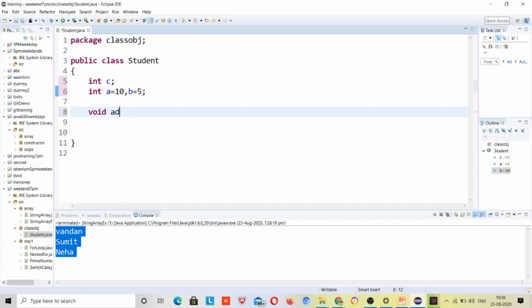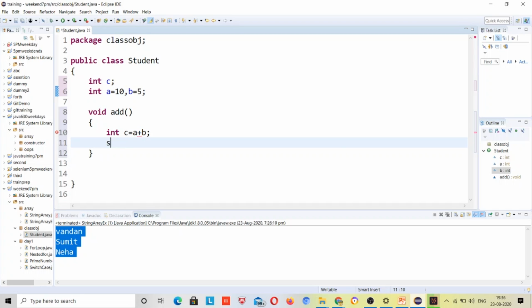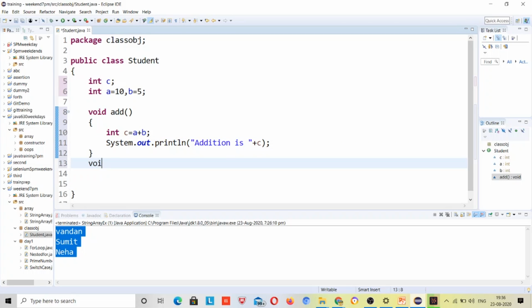Void add, int c is equal to a plus b, and just print out this method, right? So this method will perform addition of two values, right? So addition is plus c, right?